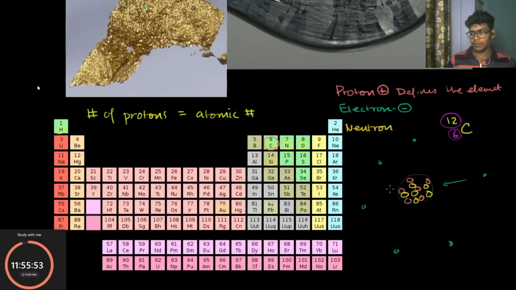And so, as I mentioned, carbon 12 right over here is defined by its number of protons. Oxygen is defined by having 8 protons. But once again, electrons can interact with other electrons or they can be taken away by other atoms. And that actually forms a lot of our understanding of chemistry.